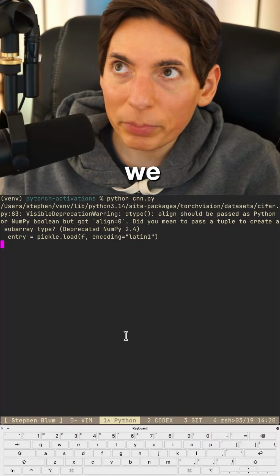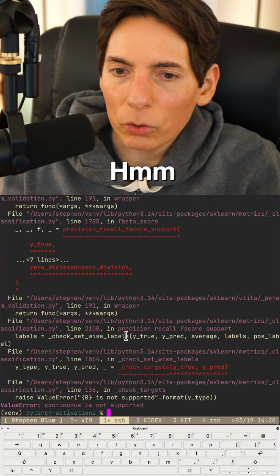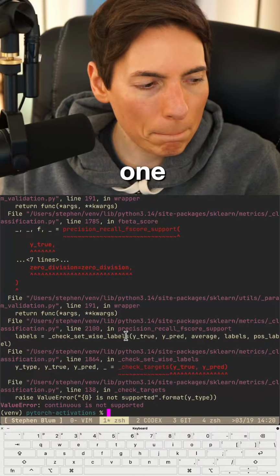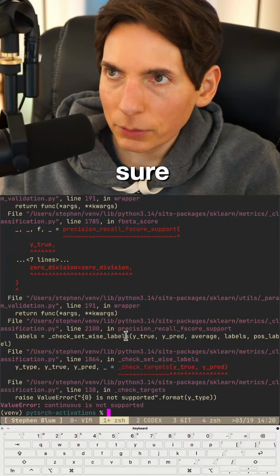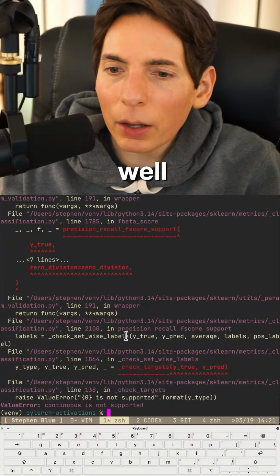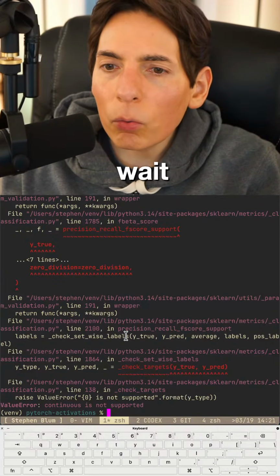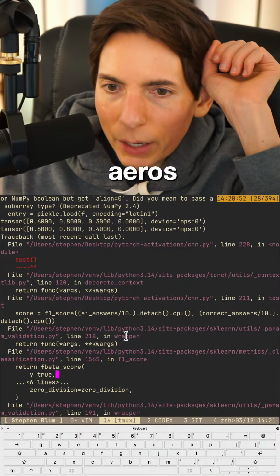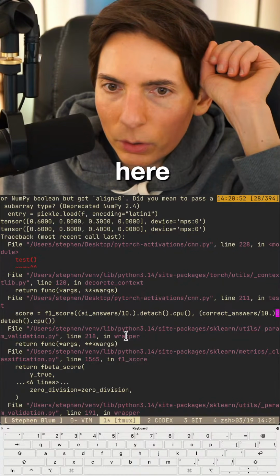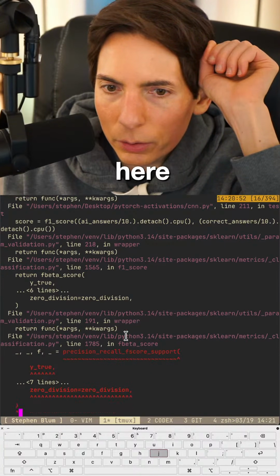I guess we do get into binary. It could be 1 or 0, or 0 or 1. Interesting. I'm not sure. Oh well, it says not supported. The error is so massive, and it's right here. The F1 score return is right here.